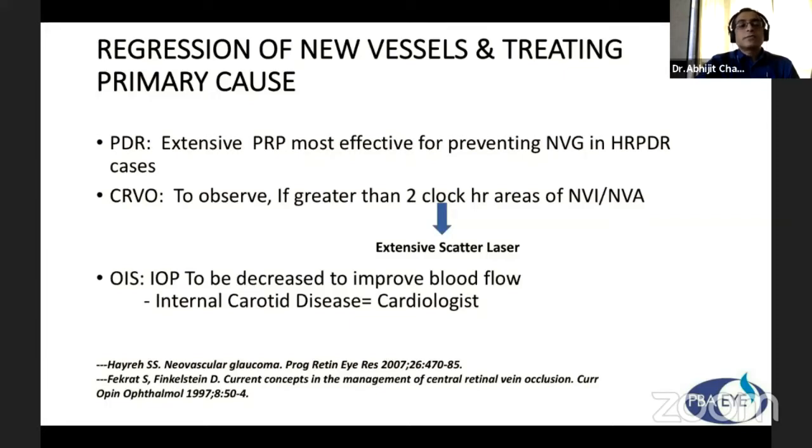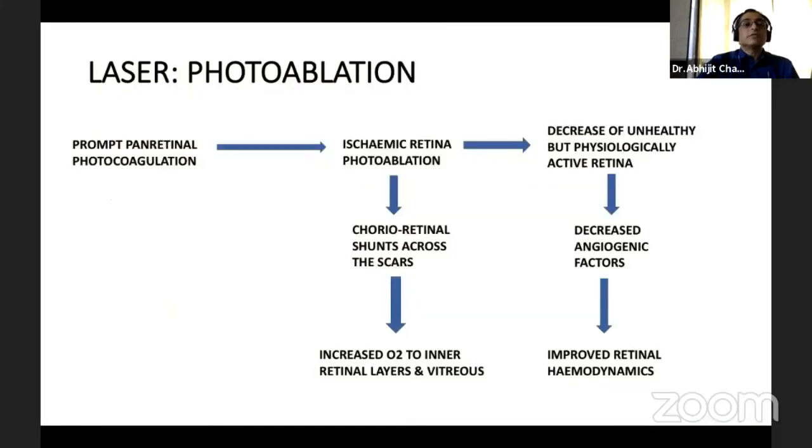Central retinal vein obstruction, by the CVO study we already know, we have to observe greater than 2 clock hours area of NVI or NVA. We do extensive scatter laser, though Professor Hayre differs with the conclusions, but usually we maintain this till now. And for ocular ischemic syndrome, IOP to be decreased to improve blood flow, and it is internal carotid disease, so cardiologist opinion.